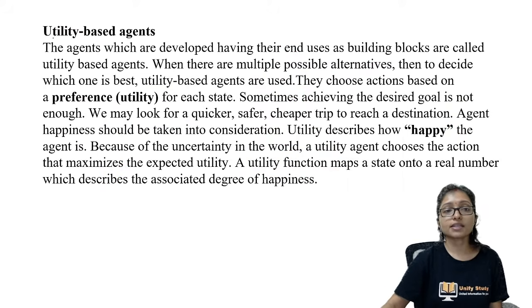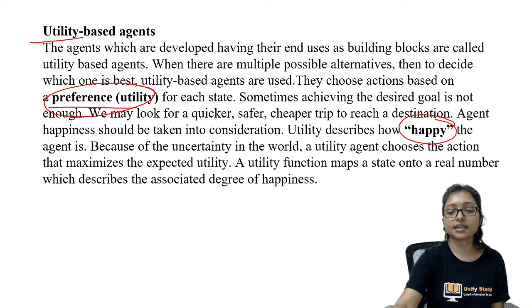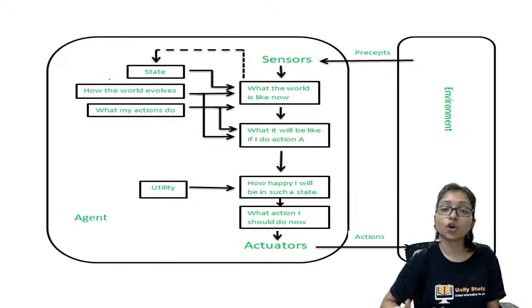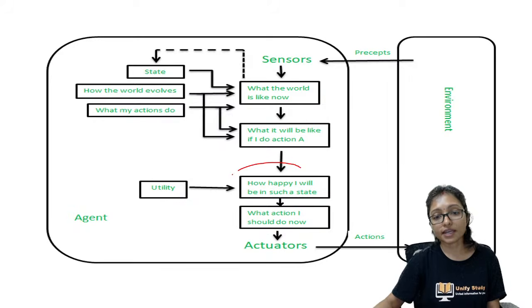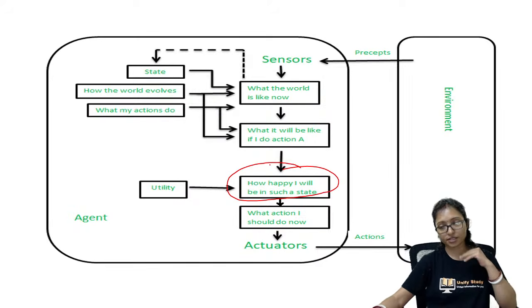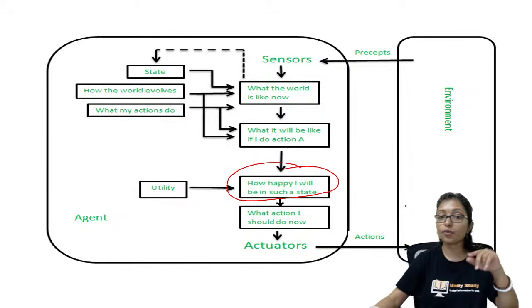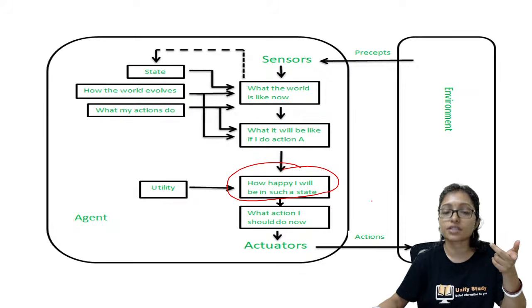And next one, this is the utility based agent. It is working on happy and unhappy state, and every time it is asking itself, am I happy or not? If I am taking this decision, how happy I will be with this state. This is the main important part of utility based agent.